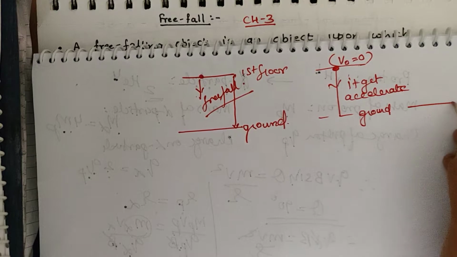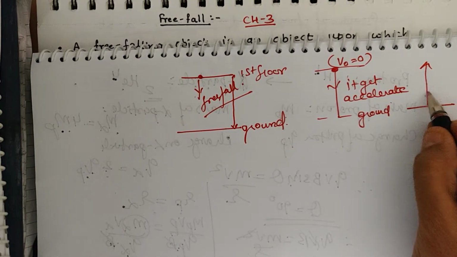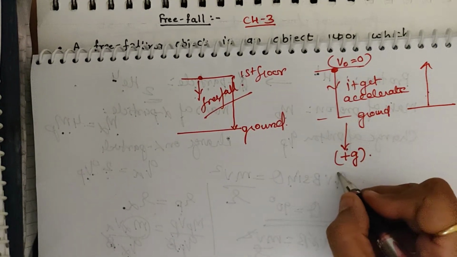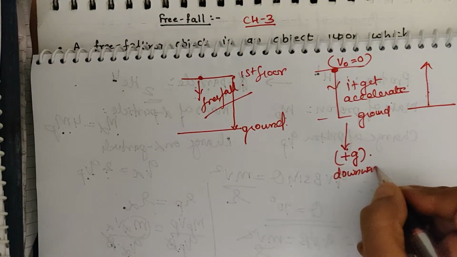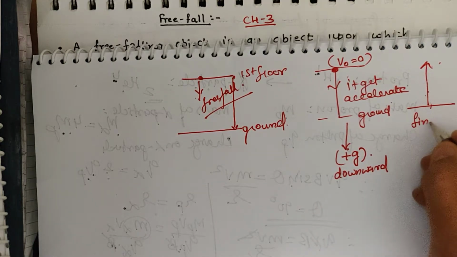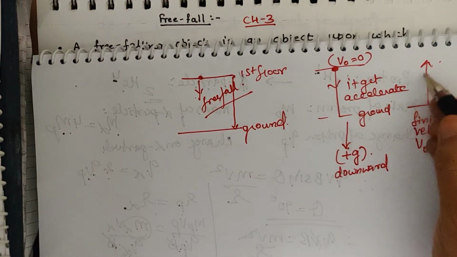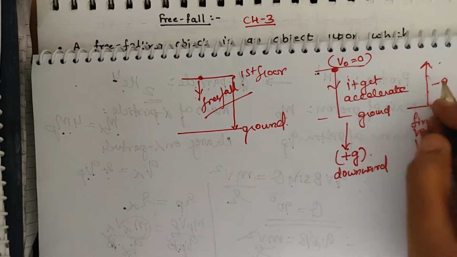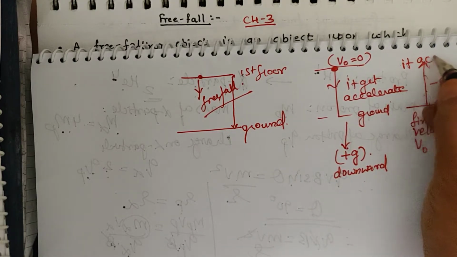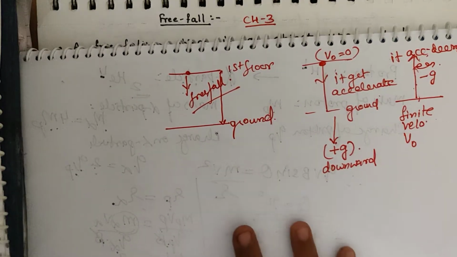Now when you throw any body in the upward direction, you are throwing the body against gravity. Gravity is always in the downward direction. When any body is thrown in the downward direction, we take g as positive. And when you throw any body in the upward direction, definitely some finite initial velocity has to be provided, and you are throwing the body against gravity, so we say it gets decelerated, or its velocity decreases. But how much does it decrease? We will see this.